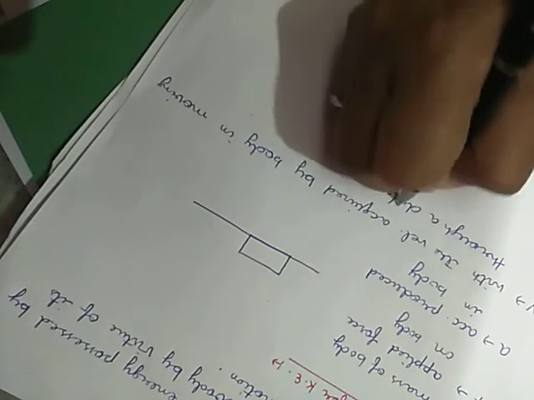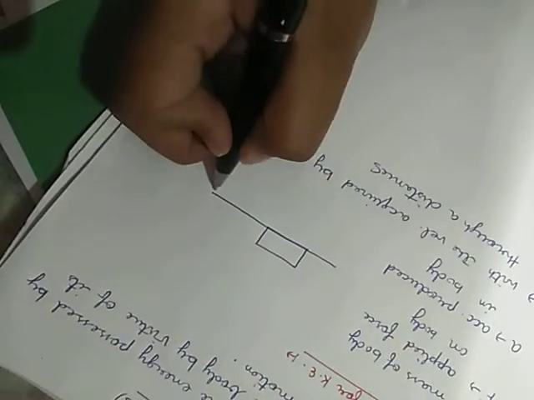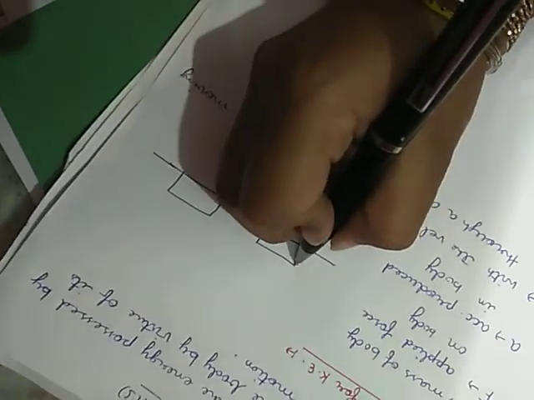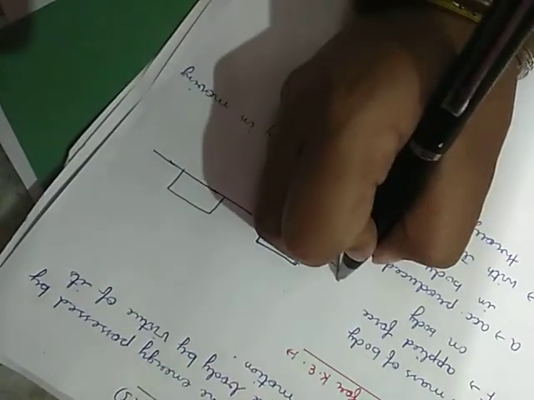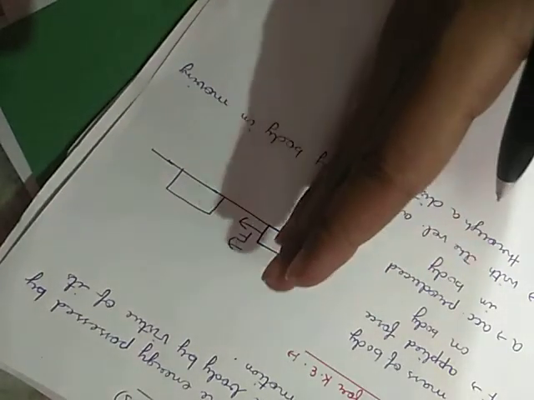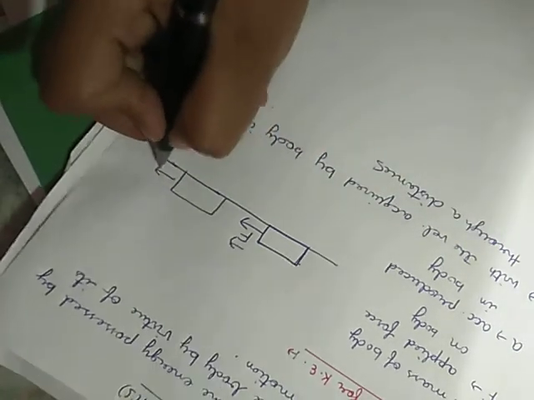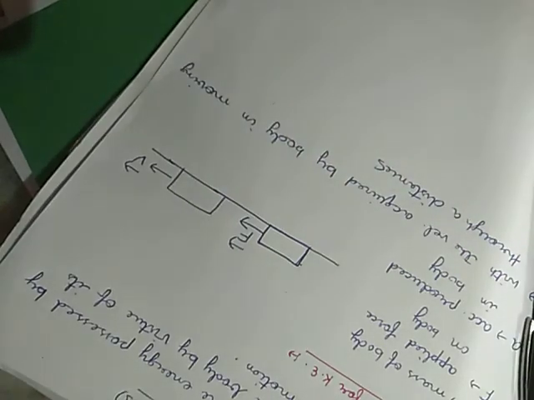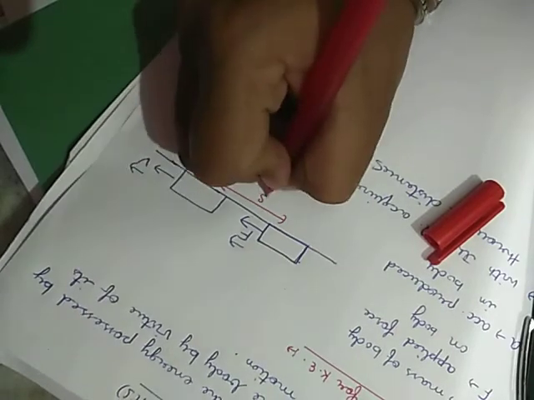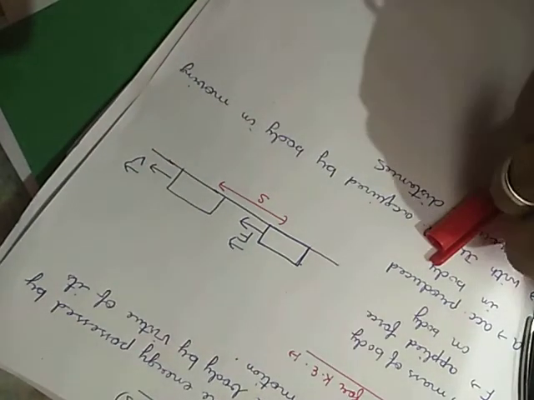When we displace our body, with the help of velocity, the body gets displaced. हमारे पास पहले ये ब्लॉक है, एक बॉडी है, हॉरिजॉन्टल प्लेस है. हम इस पर फोर्स लगाते हैं. I applied the force to the right side. So what happens? This body is going to be displaced towards the right side with some velocity v. And when we apply some force on this, obviously it moves some distance, that is s.